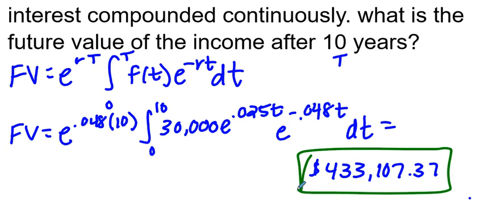That's almost $500,000, something close to that. The number is $433,107.37. If you have any questions on that, send me a Schoology message.